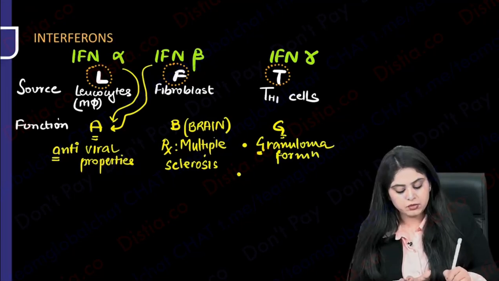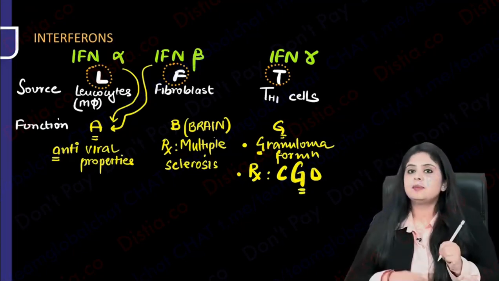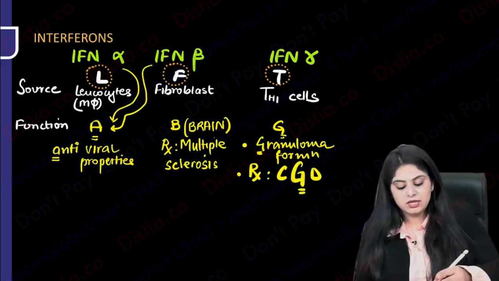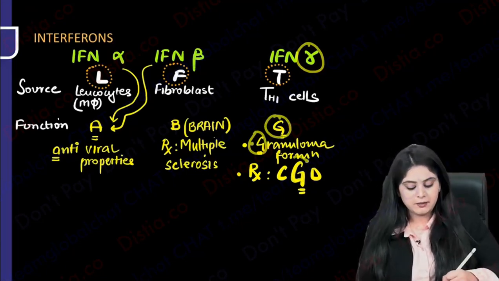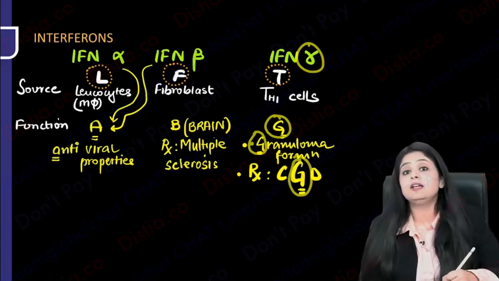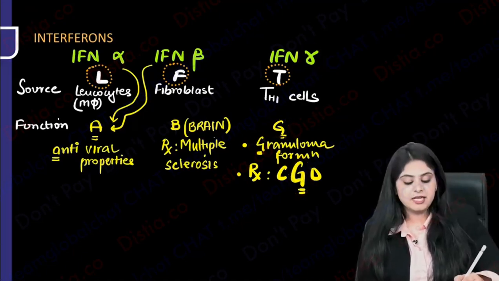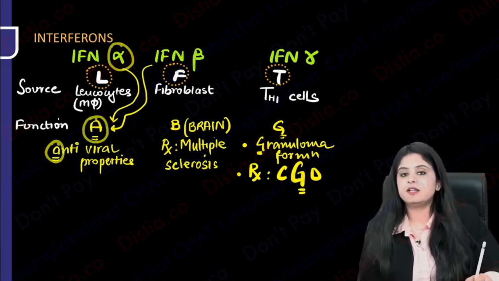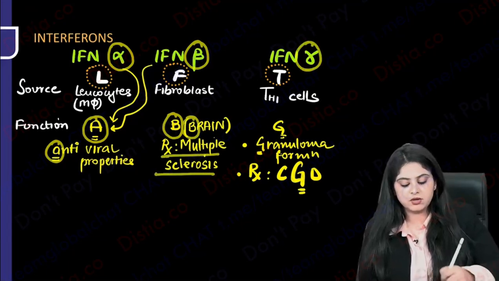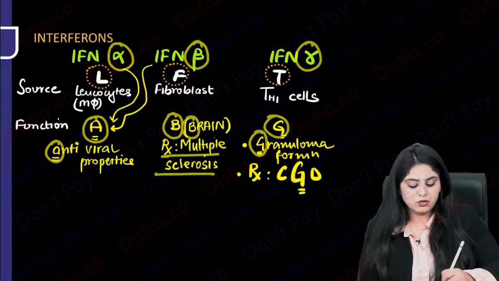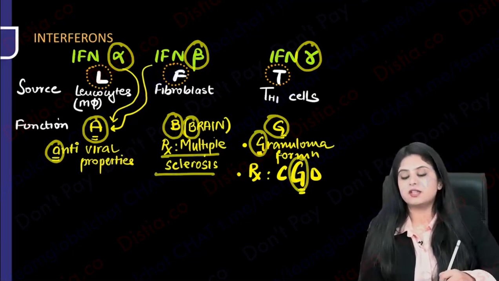And number 2, is it used in the treatment of any disease? Chronic granulomatous disease. You have studied this in pathology and medicine. So number 1, interferon gamma is needed for granuloma formation. And number 2, it is needed for the treatment of chronic granulomatous disease. That's done. Interferon alpha, A for A, antiviral property. Interferon beta, beta for brain, multiple sclerosis treatment. Interferon gamma, G for gamma, granuloma formation and treatment of granulomatous disease.